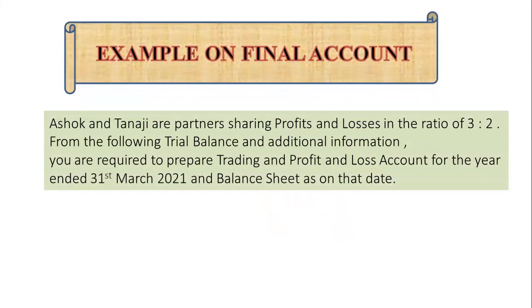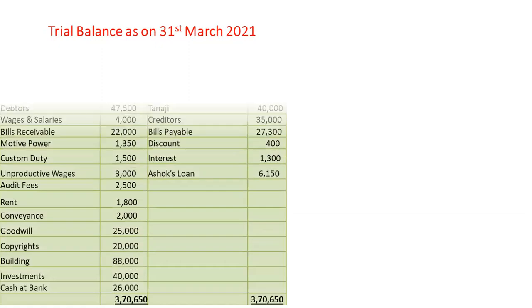The next example on final account. Ashok and Tanaji are partners sharing profits and losses in the ratio of 3:2. From the following trial balance and additional information, you are required to prepare trading and profit and loss account for the year ended 31st March 2021 and balance sheet as on that date. Let's advert to trial balance as on 31st March 2021.